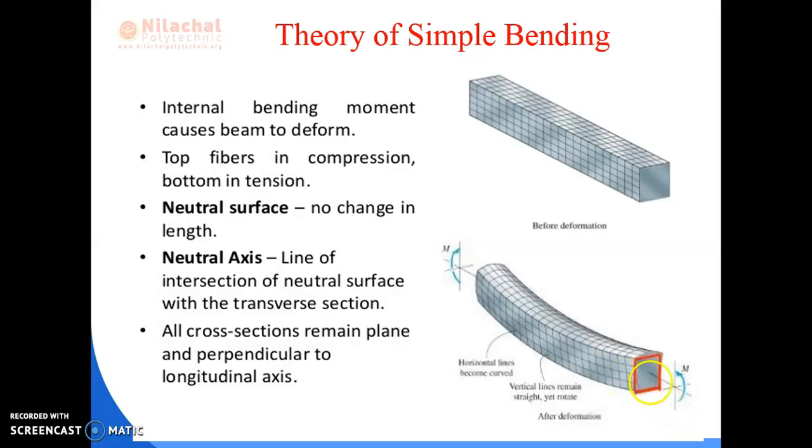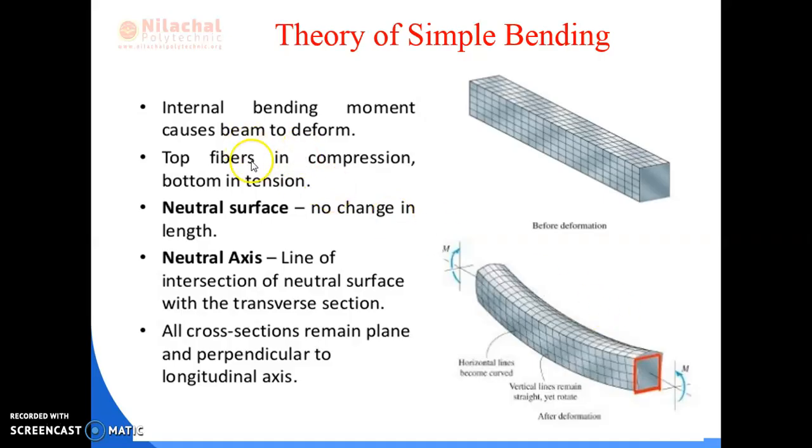So due to this, there is contraction, or a compressive stress, at the right side, and there is expansion, or tensile stress, acting upon the beam. But at the center line, we have observed that there is no change in the length of the body. Hence it is known as your neutral layer.